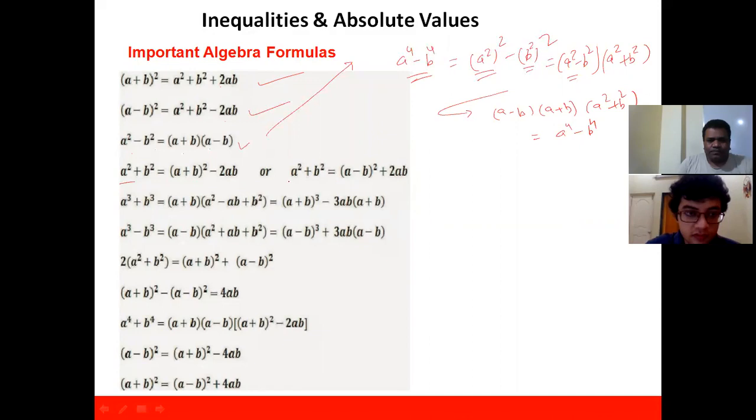You see this one? A square plus b square is (a plus b) whole square minus 2ab. A cube plus b cube. A cube minus b cube.